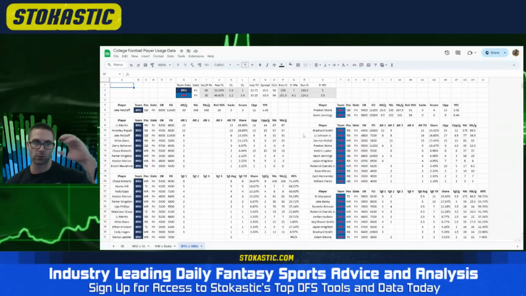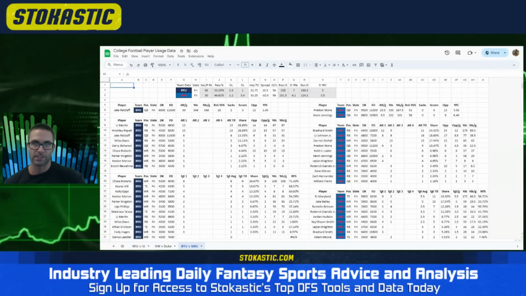This spread is moving towards 11. It's 10.5 in favor of SMU, 56 total. And it's a game I think we should have a lot of interest in right away, just from the high implied team total of SMU of 30 points. But much better than the previous game. So when you have a 36.5 total, a 37 total sometimes, you're just going to naturally be pushed towards other games, which is the case here.